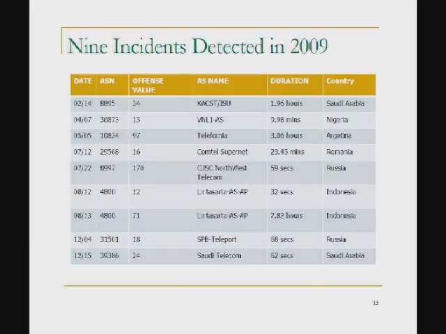And look at the duration. Some of them are very short, like 1 minute or 2 minutes. Probably that's fat fingers. But a few of them last a few hours, 2 hours, 10 hours, or 8 hours. So some of them really could cause a significant outage.